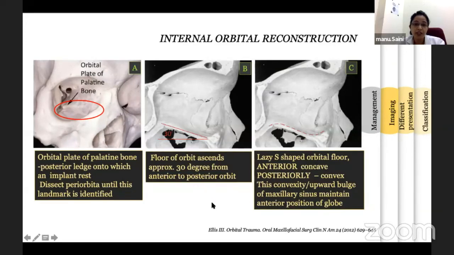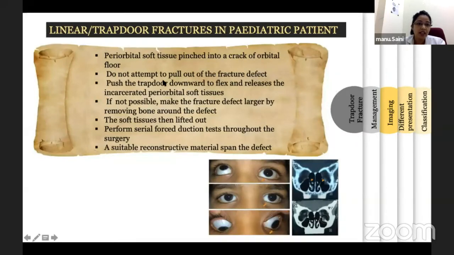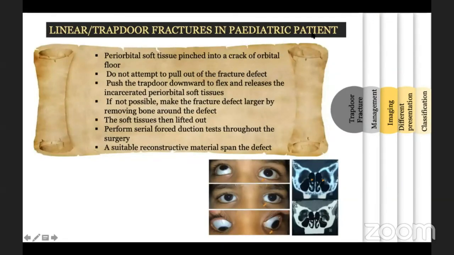The goal of the surgery is to restore the anatomy. But floor anatomy is not so simple. It forms a lazy S configuration, anterior concave, posterior convex. And this convexity is formed by the upward bulge of the maxillary sinus, which is important for maintaining the anterior position of the globe.